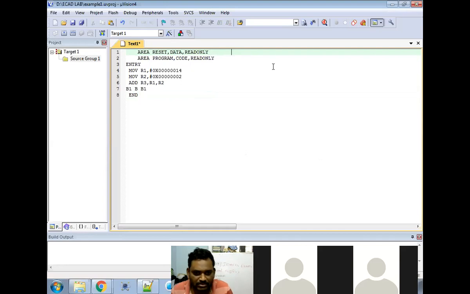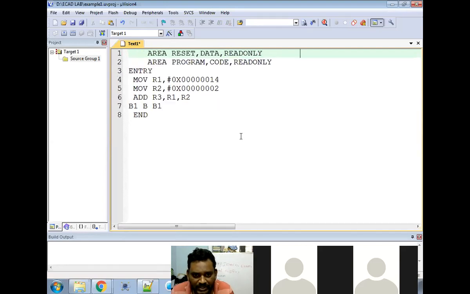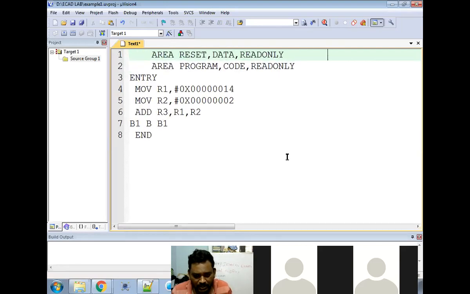All of you write this code first. Write it in your notebook, and after that I will explain each comment, what the meaning of each thing is. Once completed, send a message on WhatsApp. Make it fast, please, because I want to explain the 5 ports and different registers also.